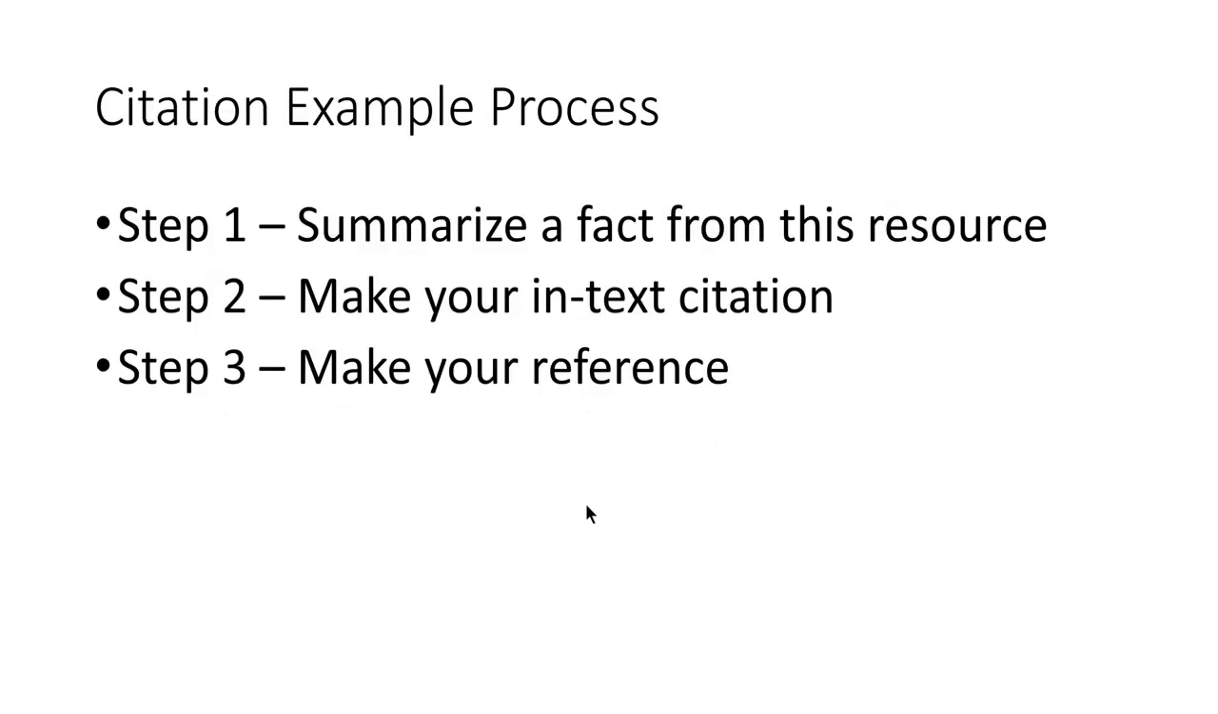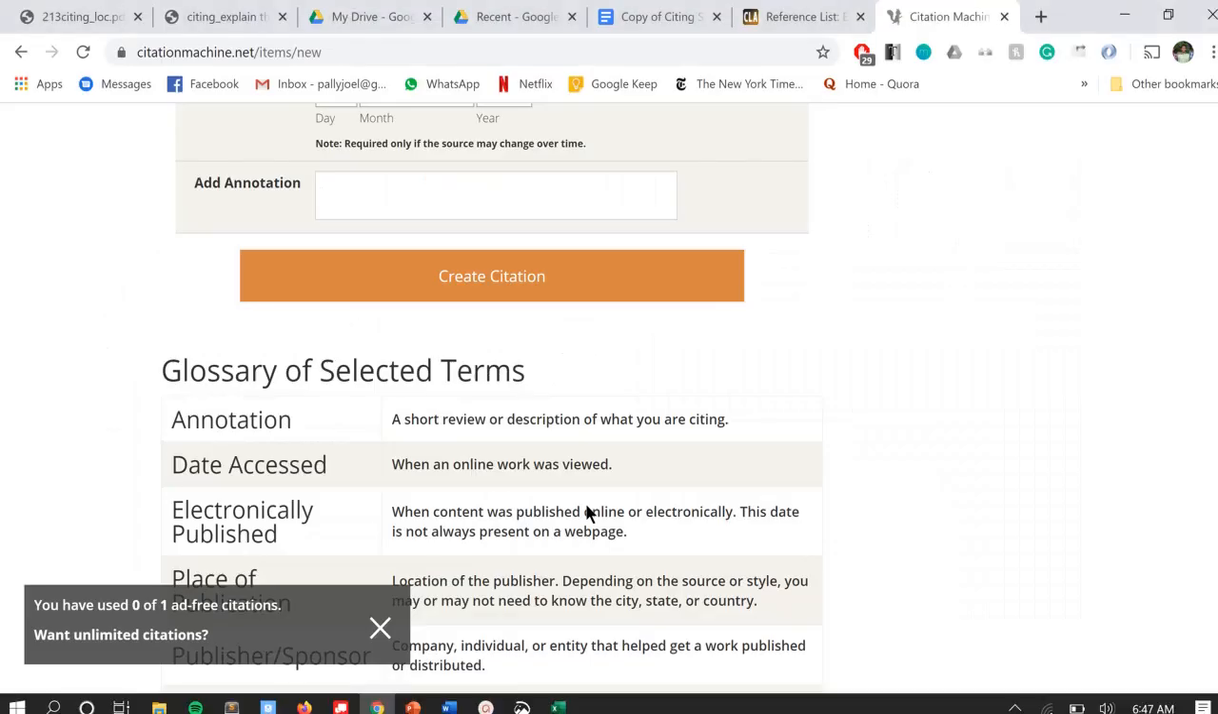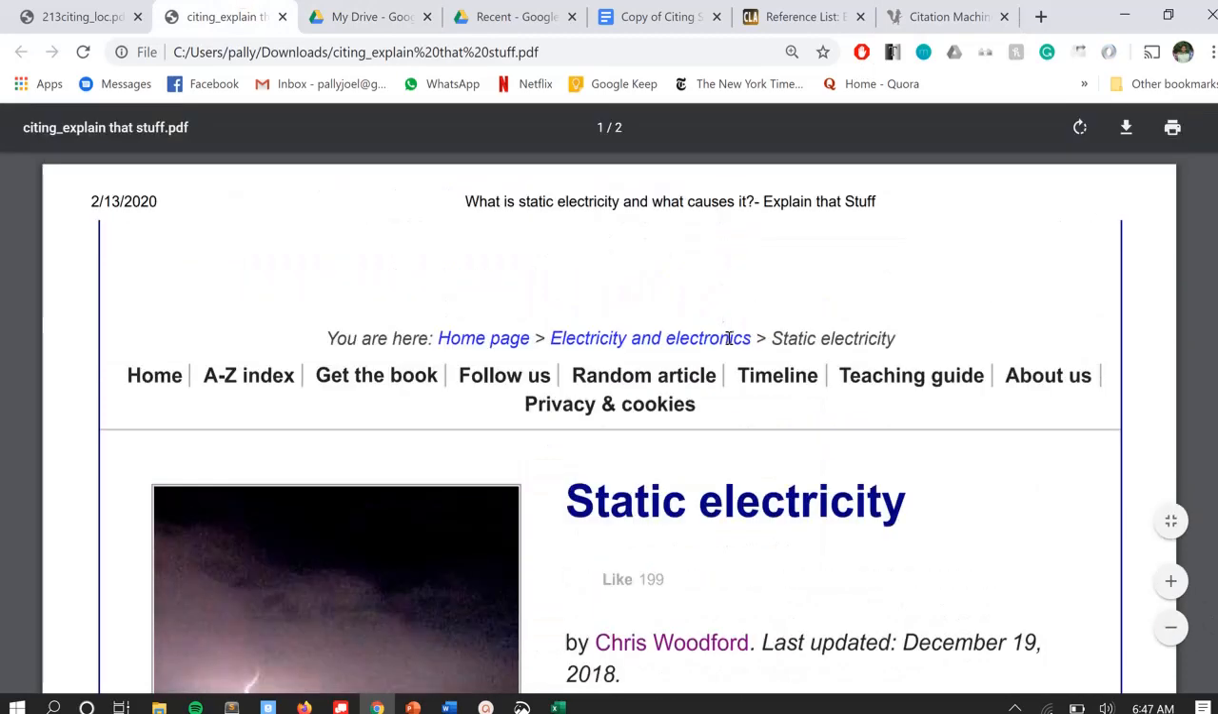All right. So for both the classwork, our review classwork, and the exit ticket, you're going to follow these steps. So first, you're going to summarize a fact from this resource. So once you have facts or your list of facts, you're going to make your in-text citation, and then you're going to make your reference. All right, so how do we do that? So first, we're going to take a look at our first article, Static Electricity, from explainthatstuff.com. This is a printout version.